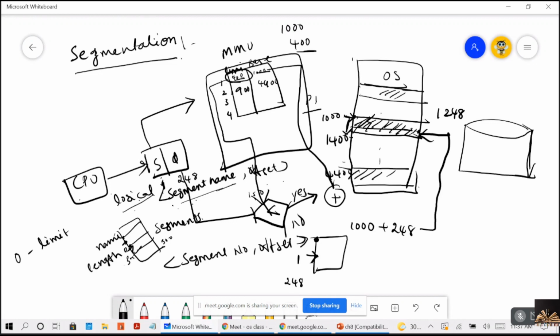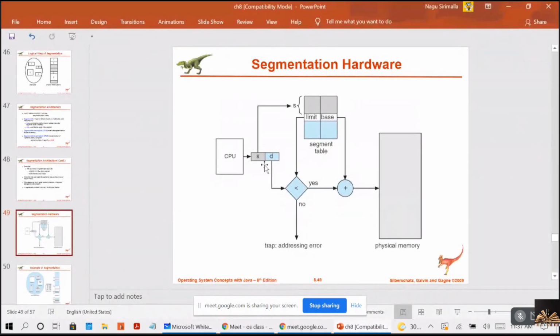So here it is generating a two-dimensional address, but it will be mapped to a one-dimensional physical address. You understand, guys? Whatever I have written here, the same thing is there in this diagram. See, the CPU is generating a logical address with two dimensions, segment number and the offset. Based on the segment number, it will be mapped to the physical address.